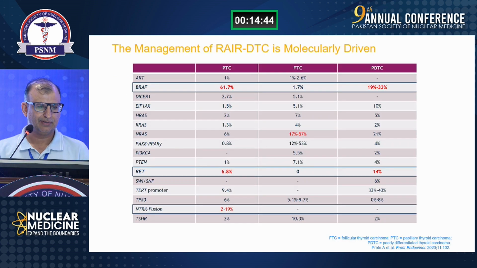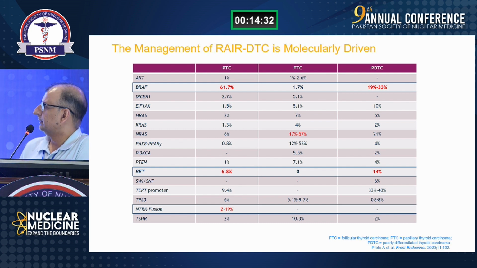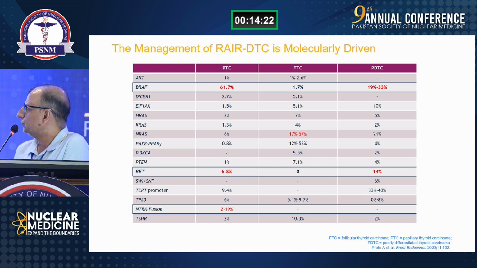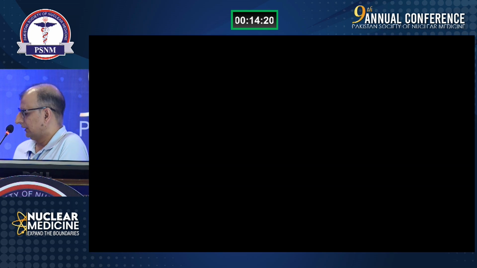Disclosures: none. The management of radioactive iodine refractory differentiated thyroid cancer is molecularly driven whenever possible, and if the patient can afford it. When TKIs are indicated, we should get at baseline the molecular profile of the tissue, looking for actionable mutations.